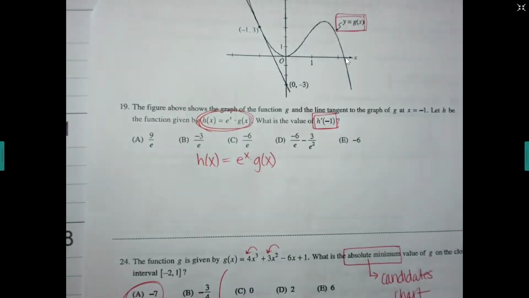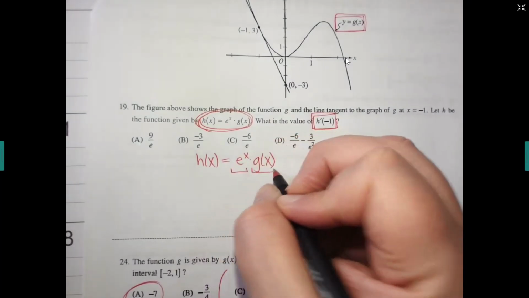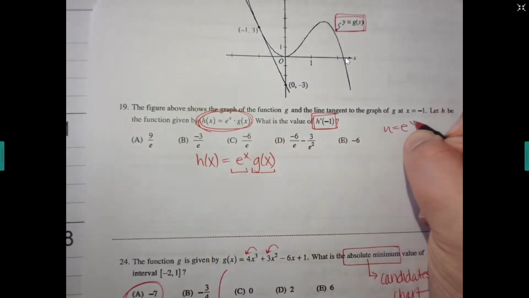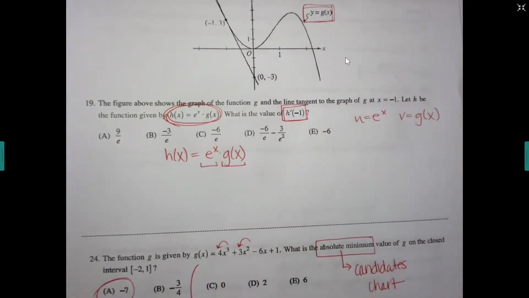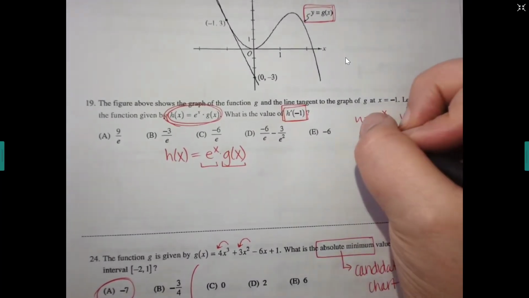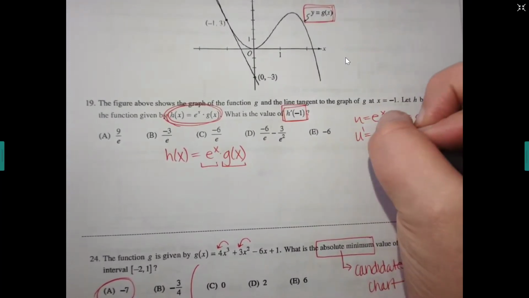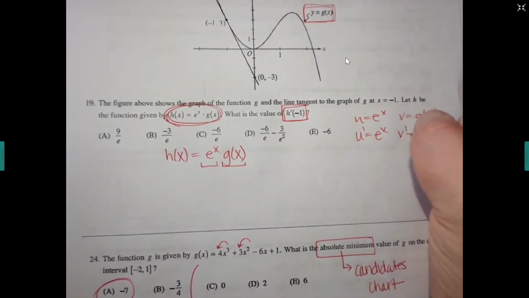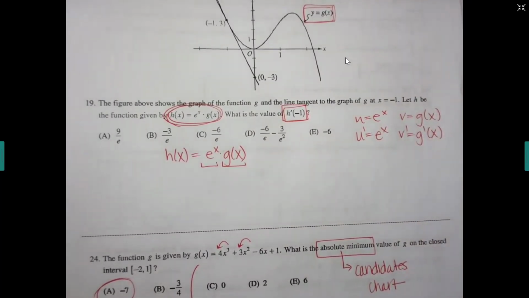If h is these guys multiplied together, and I want h prime, that means I need to take the derivative of two things times together. What rule is that? Product rule, very good. So my U is going to be e to the x. My V is g of x. And then we're taking those derivatives, doing our cross product. What's the derivative of e to the x? Its own self. V prime will go to g prime of x. And then I'm ready to do my diagonals.